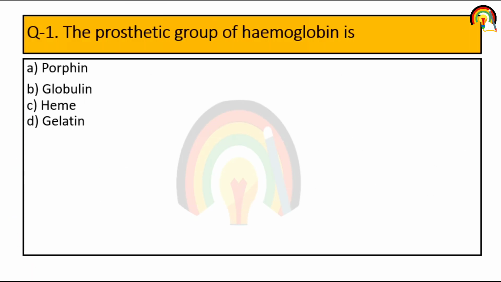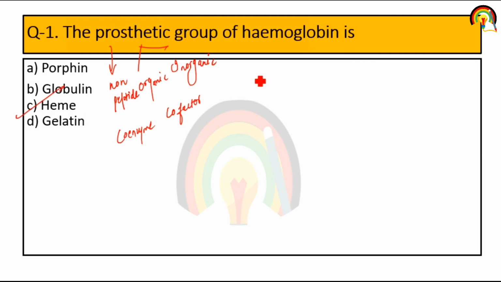So the very first question is, prosthetic group of hemoglobin is. The prosthetic groups are mainly non-peptide, or we can say non-proteinaceous part. A prosthetic group can be organic or inorganic in nature and joined together with the help of covalent or non-covalent bonds. For example, coenzymes and cofactors are prosthetic groups, or we can say non-proteinaceous parts. So the prosthetic group of hemoglobin is porphin, globulin, heme or gelatin.